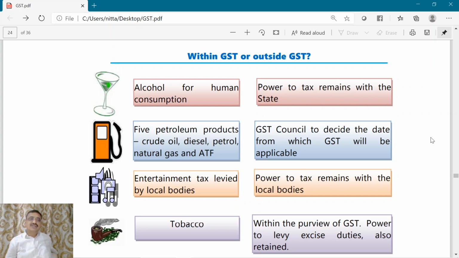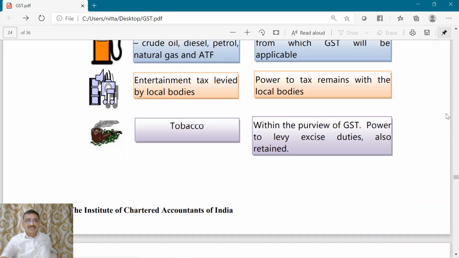Entertainment tax can still be levied by the local bodies, and as far as tobacco is concerned, it is brought into GST purview, but central government has also retained the power of levying excise duty on these tobacco products.